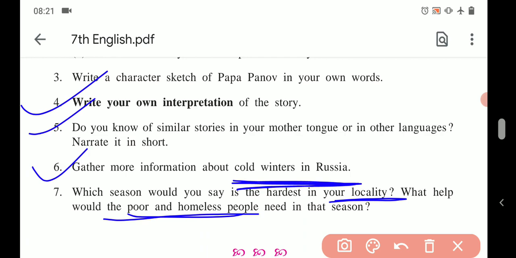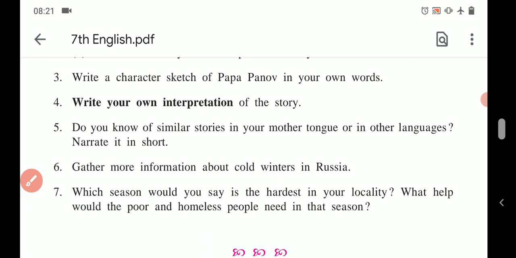So in the season of rain, that is monsoon, they need a home, a roof to protect themselves from the rain. Moreover, poor as well as homeless people need to be helped to have their diet, to have their food, and something more can be written.